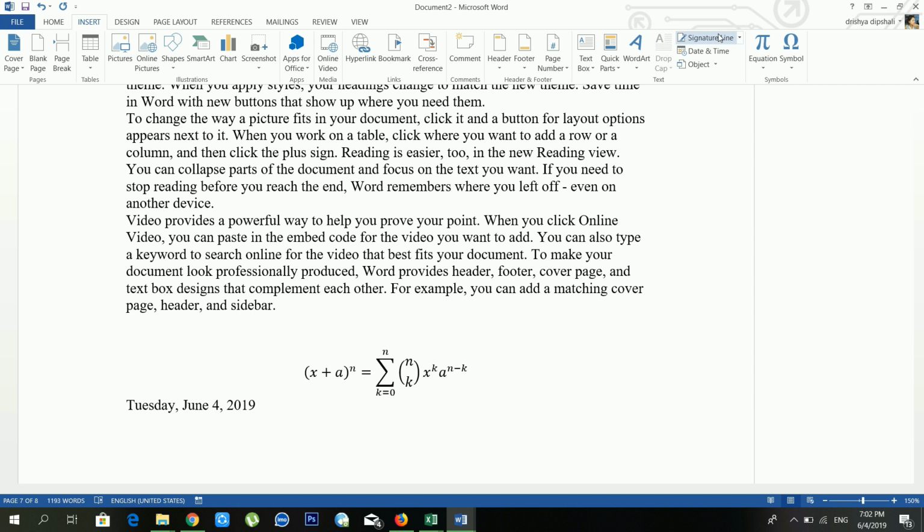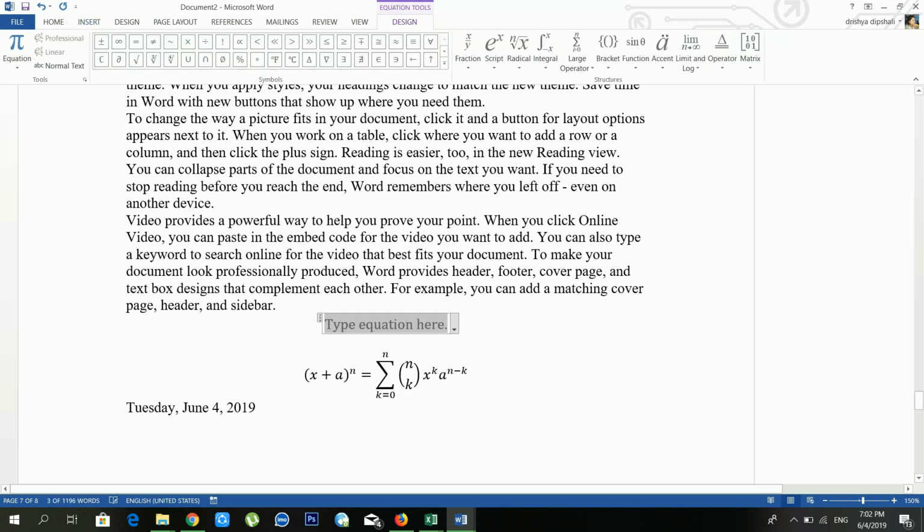And if you want to use your custom equation, what to do? You just have to go to insert and click on equation, and now see, it's telling us to type equation here. When you click inside the type equation here, our equation tools will open inside our menu bar. And there are lots of options to make an equation.